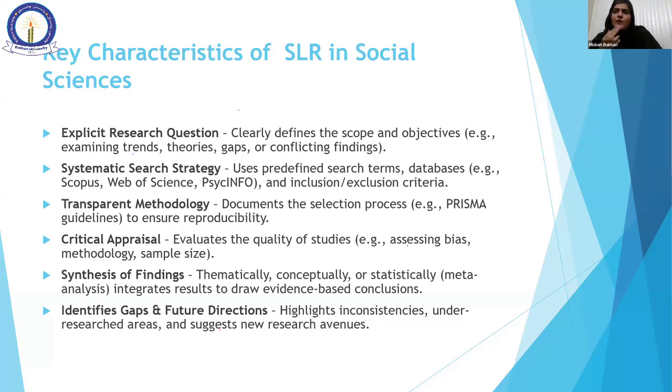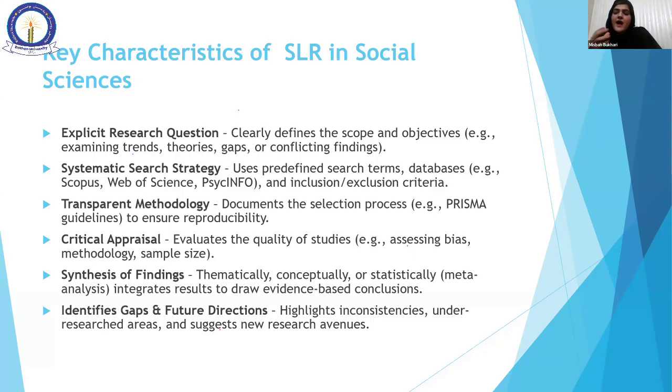We all know what is the first chapter of any research paper, of any thesis, that is the literature review. So this is a systematic literature review, where we are using tools, where we are using software, we are going to define our methodology.